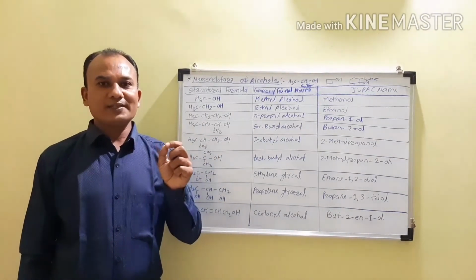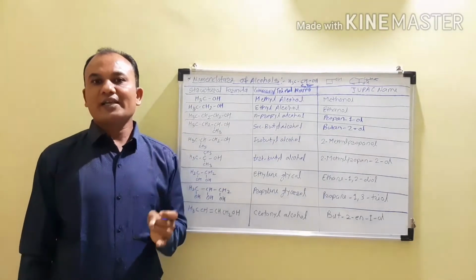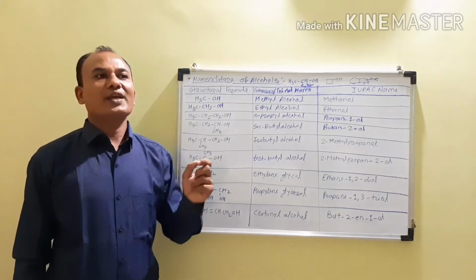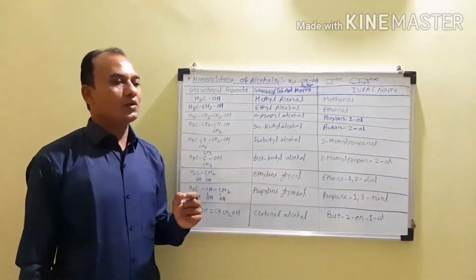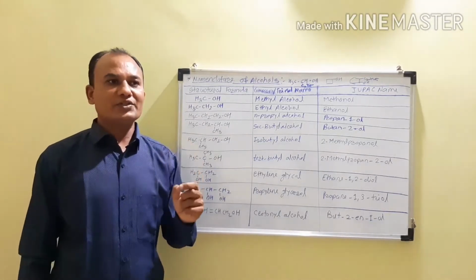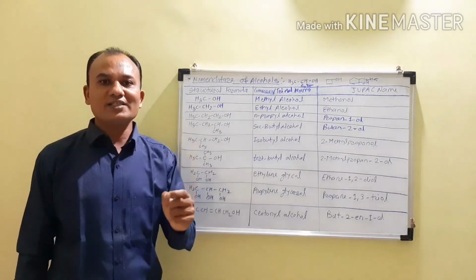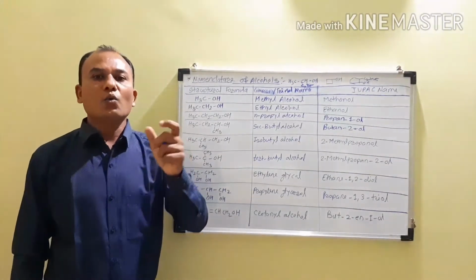When we replace the E from alkane or alkyne by the OL, then we can obtain the alkanol. So in the IUPAC system, all these alcohols are called the alkanols, which are obtained by replacing E from alkane, alkene or alkyne by the OL.